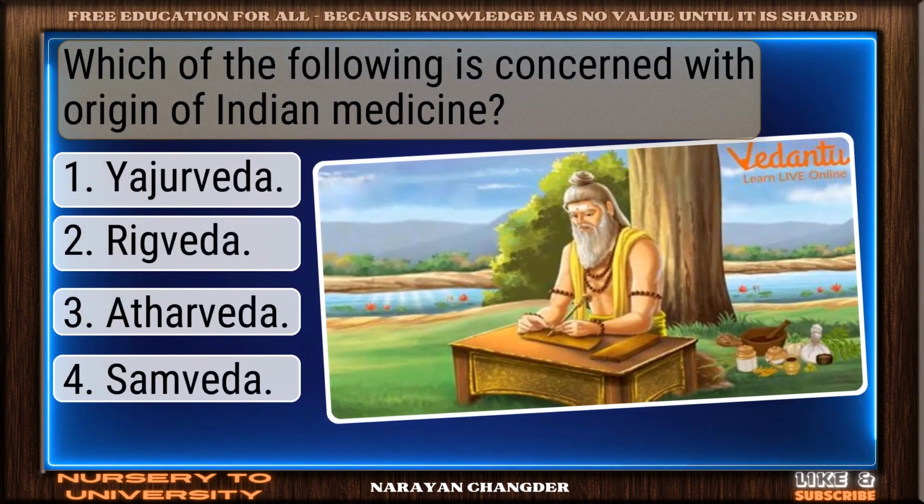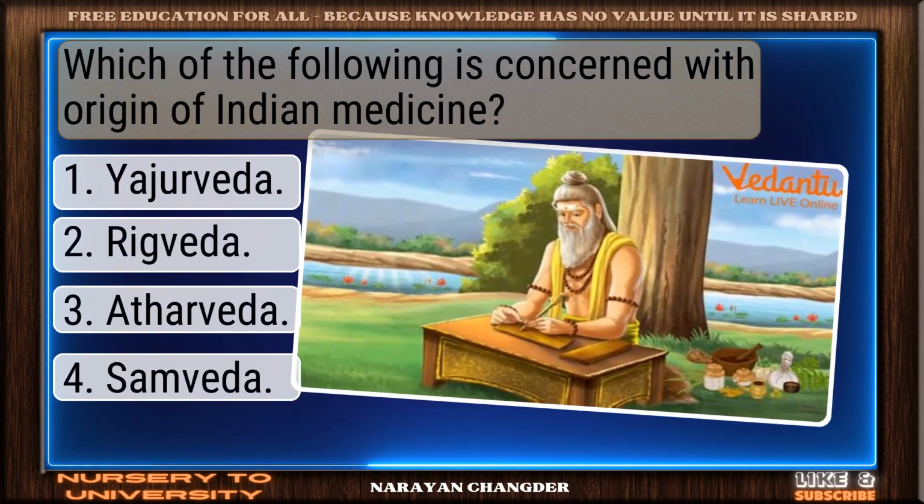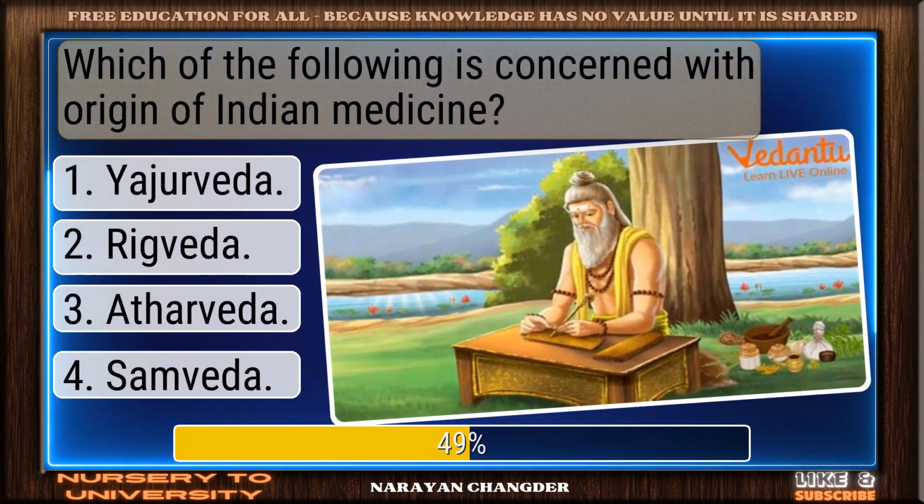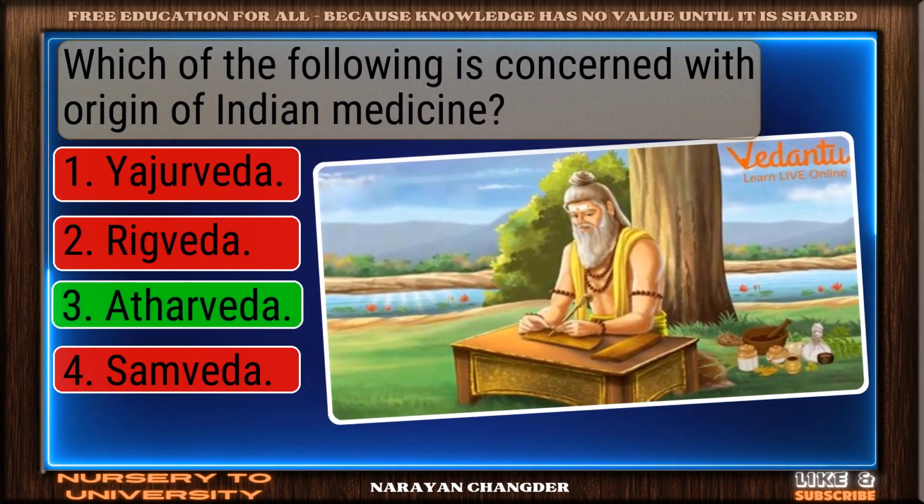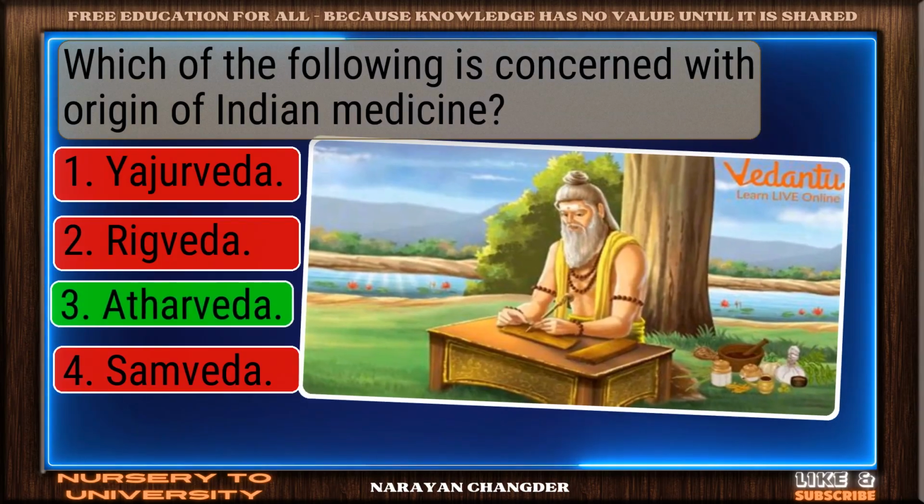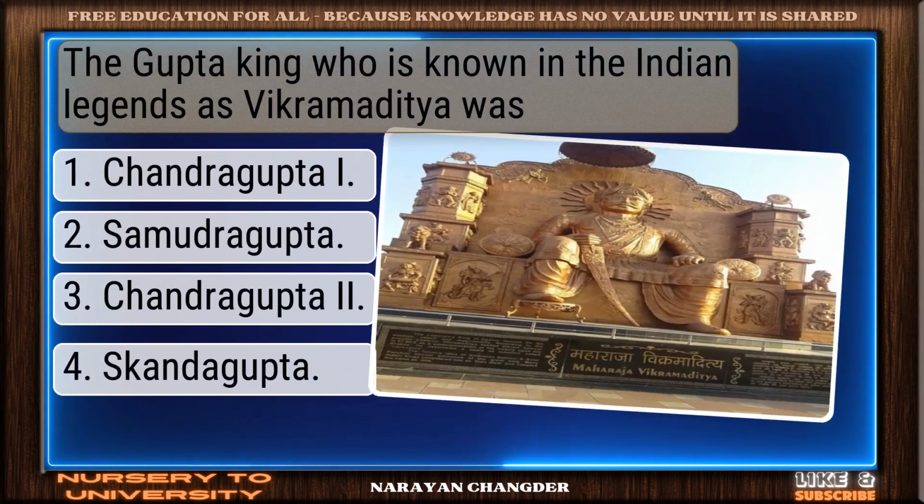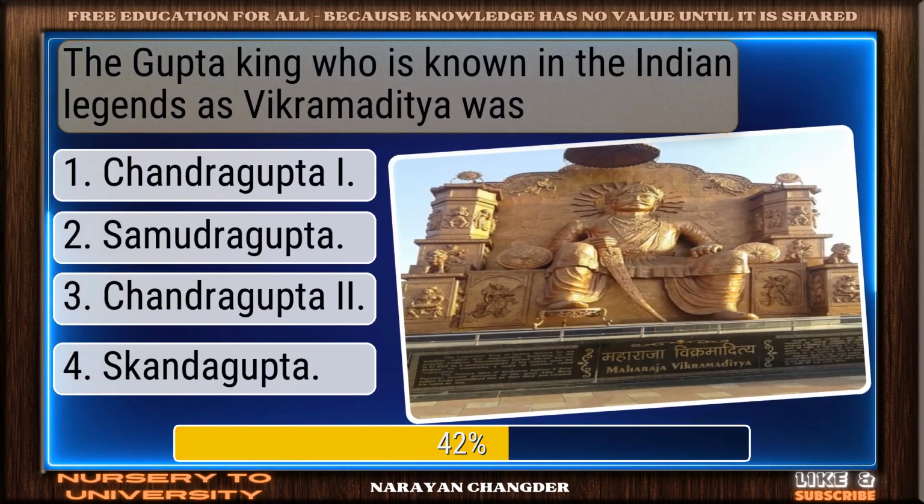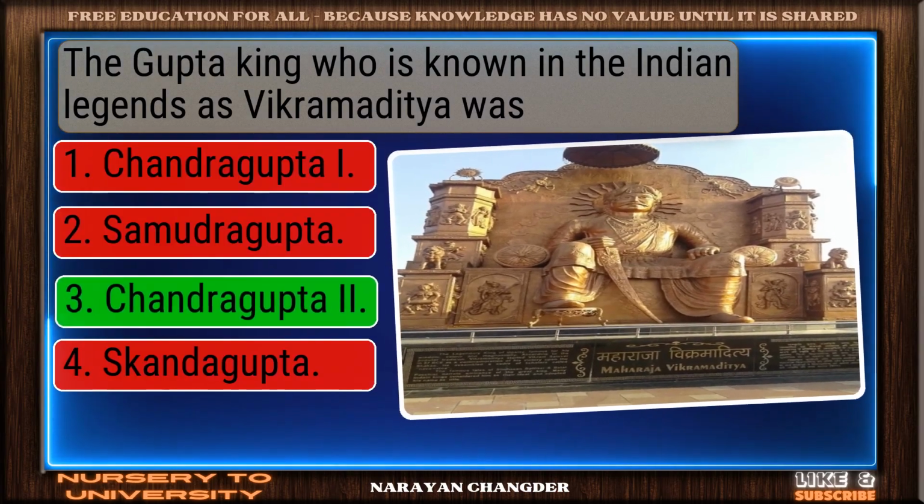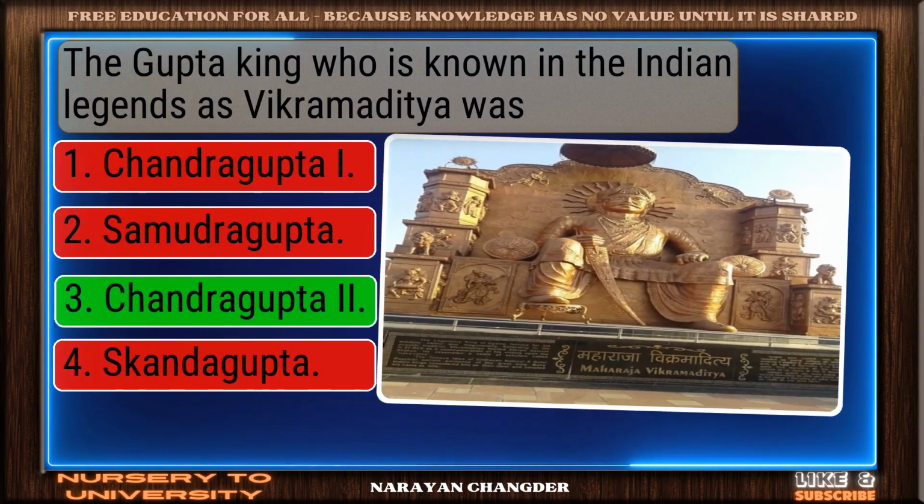Which of the following is concerned with origin of Indian medicine? Nice selection. Atharvaveda is correct. The Gupta king who is known in the Indian legends as Vikramaditya was. You got it. Chandragupta fits.